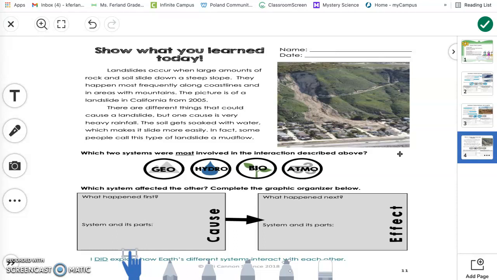So independently, please circle the two systems that were most involved in the interaction described above. And then fill out the graphic organizer discussing the cause and the effect and how the systems affected each other.